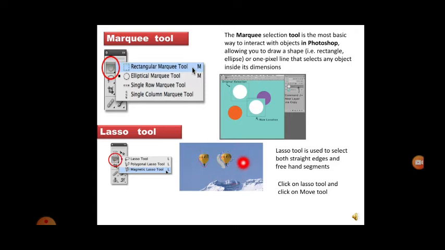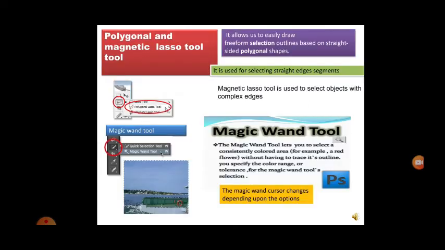From here to there, the image is moved. Next, polygonal and magnetic lasso tool. It allows us to easily draw freeform selection outlines based on the straight-sided polygonal shapes. It is used for selecting straight edge segments. So that is the polygonal and magnetic lasso tool.